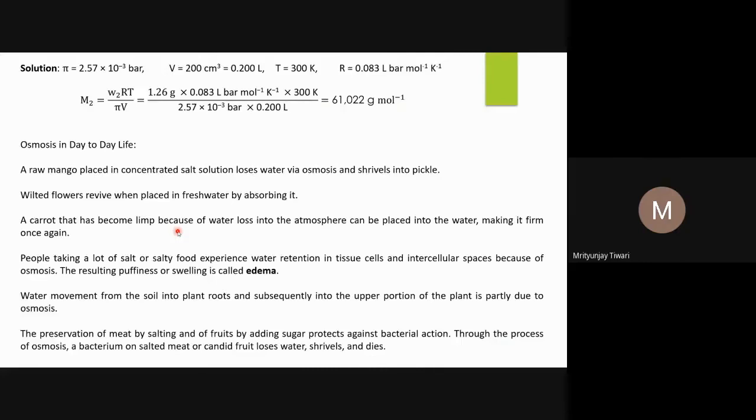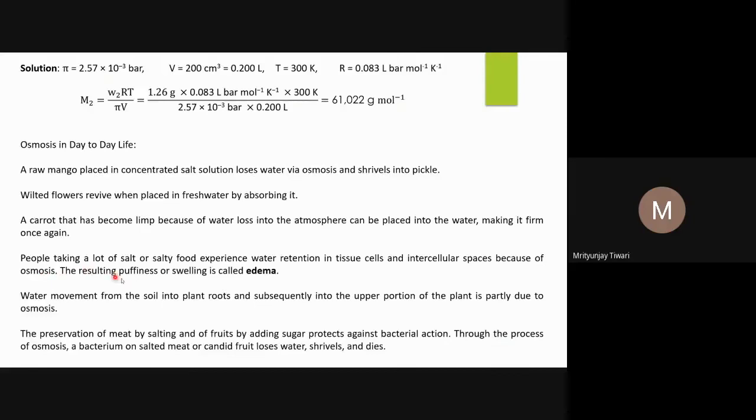Or if you are sprinkling water, the water from the vegetable will not evaporate. The water at its surface that is sprinkled from outside will evaporate, so the water of that vegetable is still there in its body.